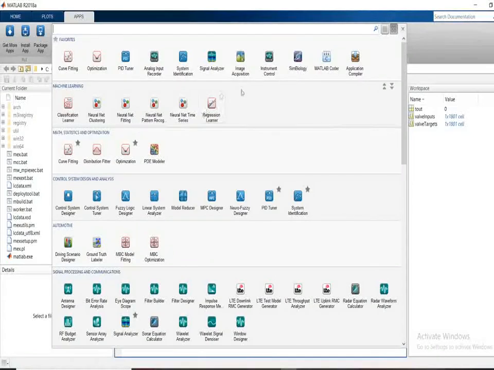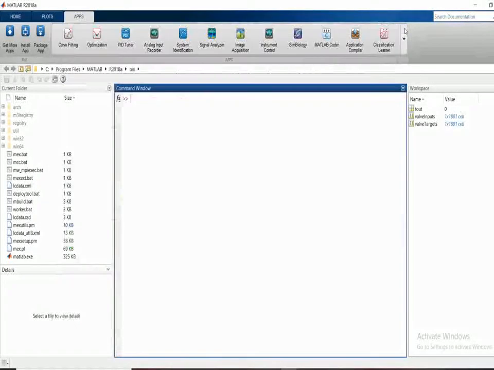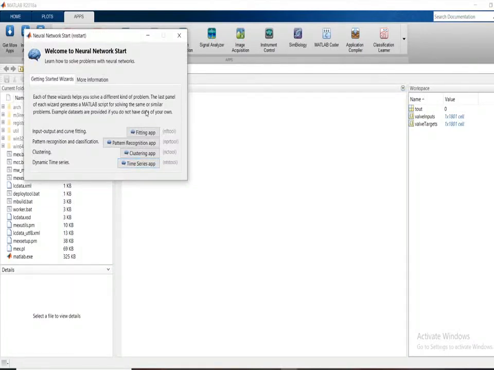Before using this, I will tell you a command line for this neural net time series app. On the command window, write nnstart, neural network start. You will get a small pop-up window showing the different types of neural network tools like the fitting app, pattern recognition app, clustering app and time series app.